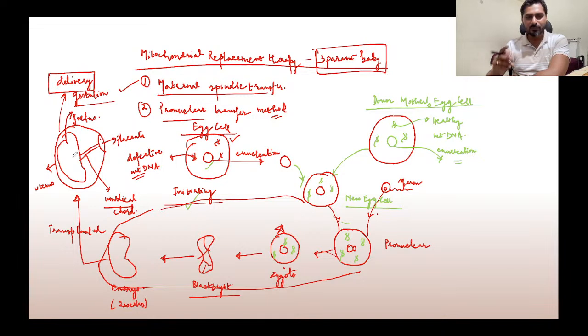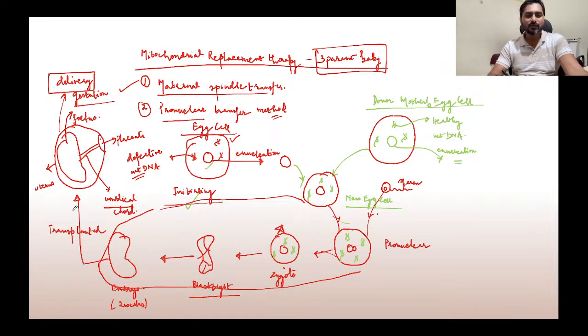So this is one of the methods. This is called the maternal spindle transfer method, because we are manipulating the mother's egg cell itself. Antigens as well, although that's a different thing. Antigens, yes, we'll discuss it someday. There are some antibodies which can cross the placental barrier, that will take some other day.